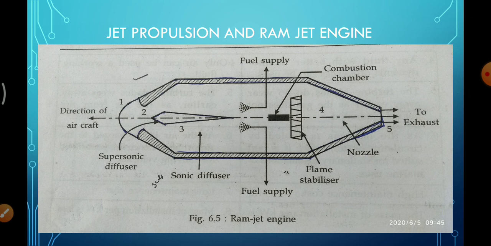So initially the jet propulsion engine is nothing but what? Internal combustion engine. It is one of the internal combustion engines in which hot gases are produced by means of combustion of fuels. By burning the fuel, we can produce hot gases in the jet. That's why it is called what? It is one type of internal combustion engine.